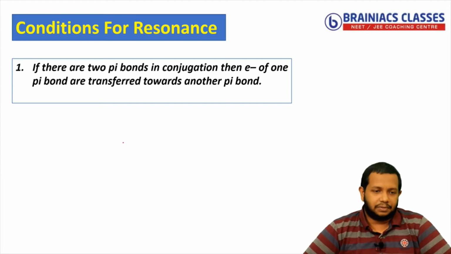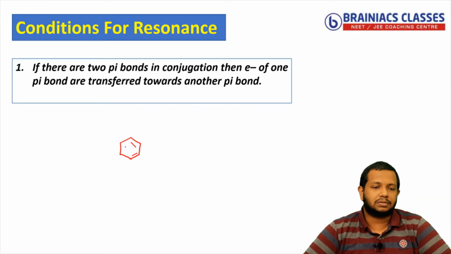For example, if you have a compound like this, you know what this compound is, I am just drawing it out. You know this is benzene, correct? Now one of the main ways to detect resonance is that there should be conjugation. So I will write that term: there should be conjugation.